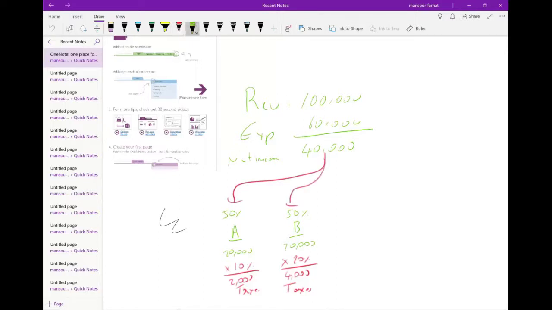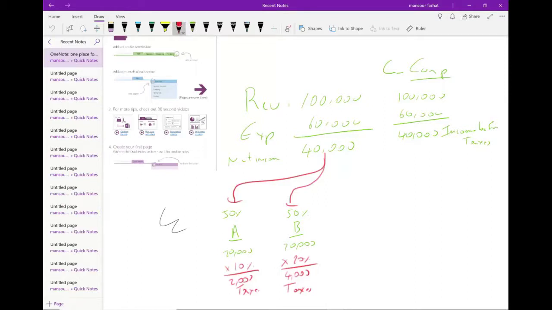Now, on the other hand, if we are operating as a corporation, and specifically a C corporation, what's going to happen is this. We have revenues of 100,000, we have expenses of 60,000, and that's going to give us 40,000. Well, this is called income before taxes. Why?